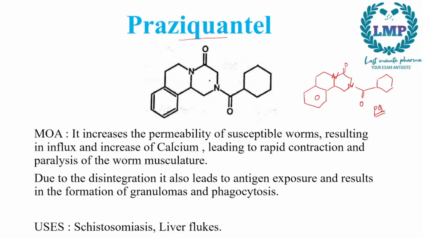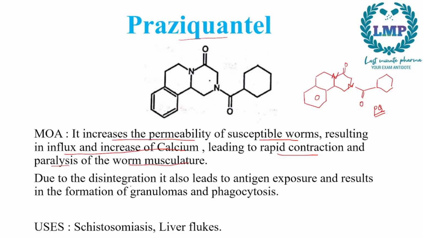Next, what is the MOA of the drug praziquantel? It increases the permeability of susceptible worms. All these worms which are susceptible to praziquantel, it will increase the permeability of the worm. So there is an increased influx of calcium inside the body. If there is increased calcium in the body, there would be rapid contractions as well as paralysis of the worm musculature. All the muscles will contract too much and there will be paralysis.